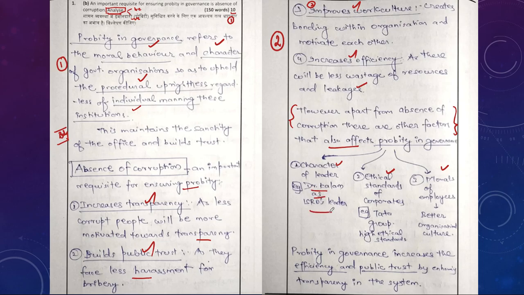So she has given examples also. For character of leader, Dr. Kalam as ISRO leader, who provided motivation and uprightness. And for ethical standards of corporates, the Tata Group has set very high ethical standards. Morality of employees, better organizational culture. So overall, students, for these 3 points along with the examples she has written, she will be easily getting 2 marks. Not only that, if you look at the conclusion, probity in governance increases efficiency and public trust by enhancing transparency in the system. So she will be getting 1 mark for the conclusion also.